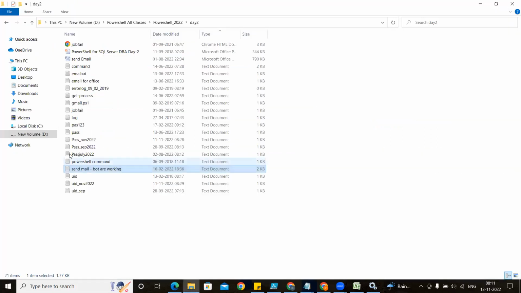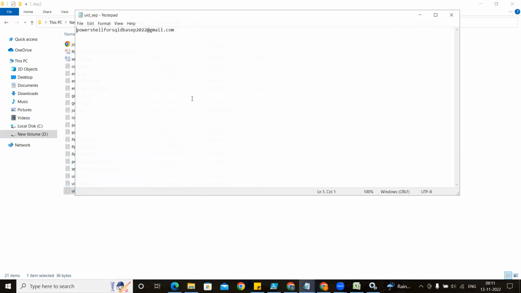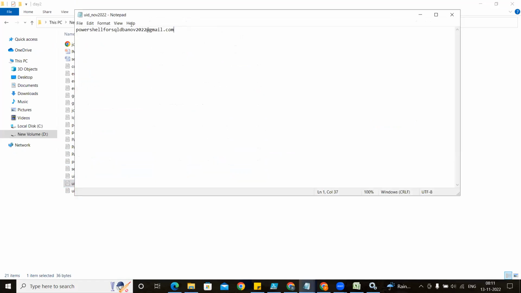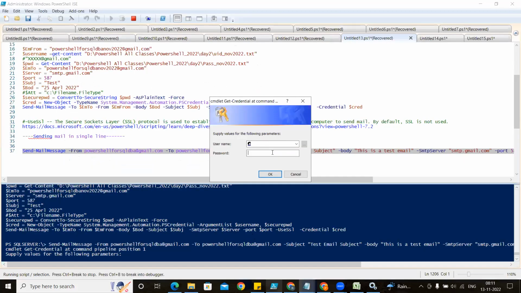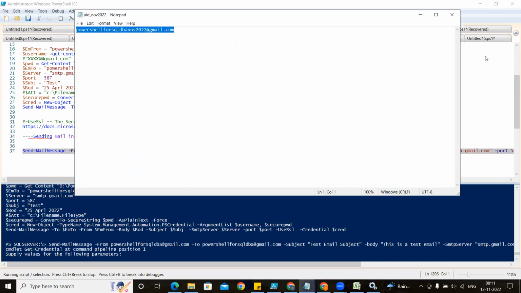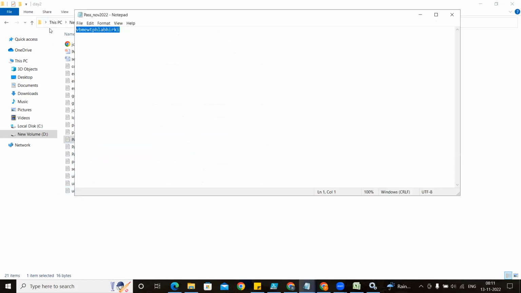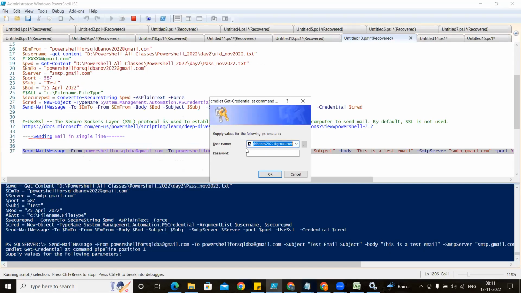Just we will go through the example. Sometimes I make this mistake. So this is my email address, because that only I have opened. I have given my email address, and I am giving my password also. The app password and all, you have generated in your home, right? This password you have generated in your home.